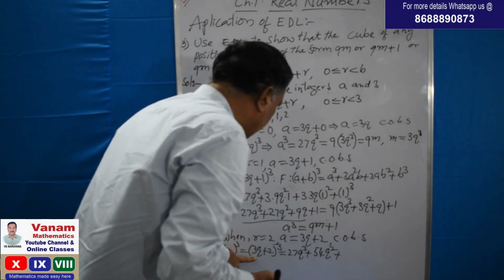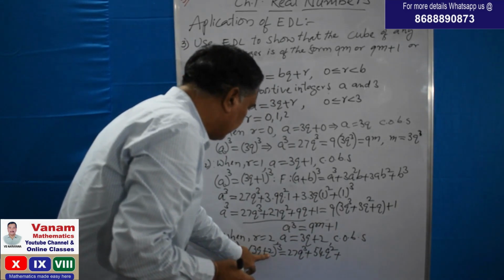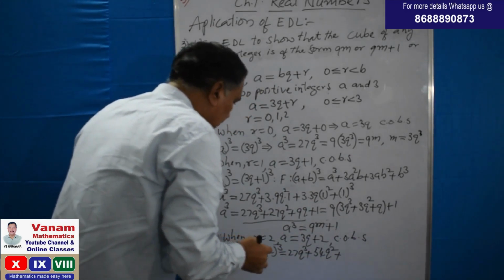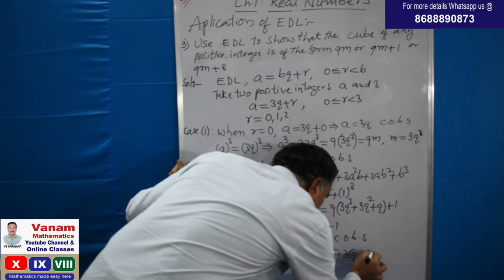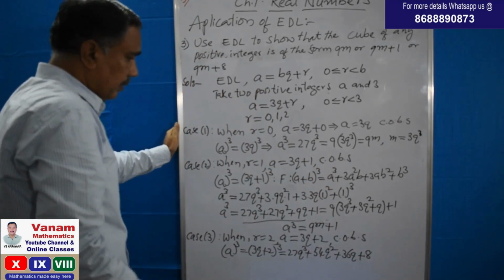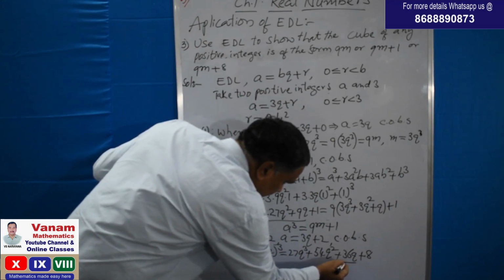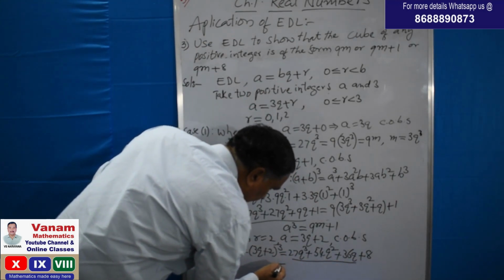Now 3ab square: b square is 4, 4 times 3 is 12, 12 times 3q is 36q, plus 8. Now in the first 3 terms I am taking 9 common.